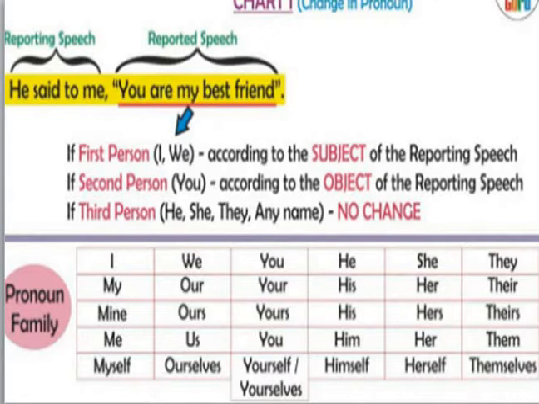And if a third person is there, that is he, she, they, any name, there is no change at all. This is called the SON change. So first person, S, subject; second person, O, object; third person, no change. So the SON rule is there. Remember it like this, children.